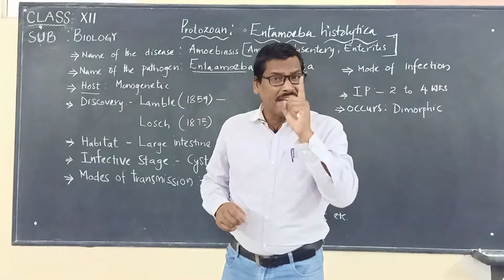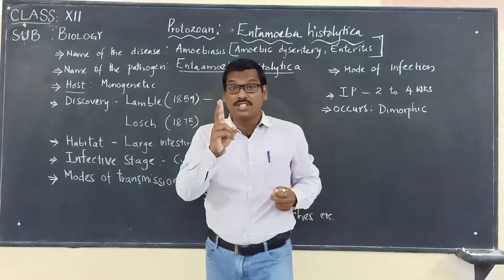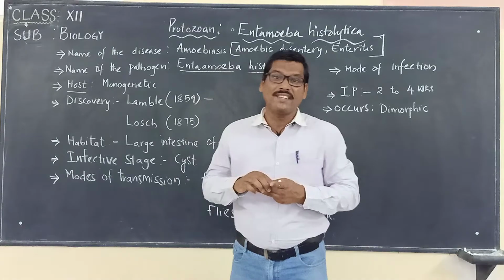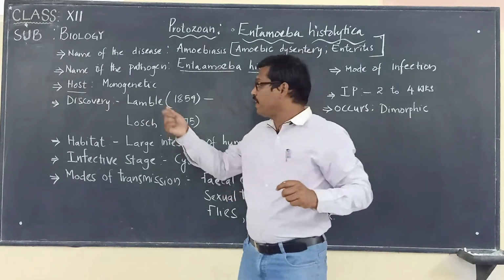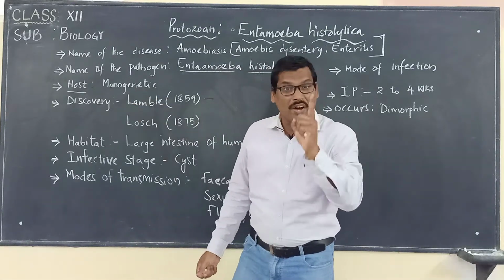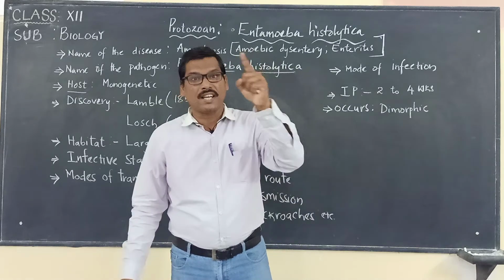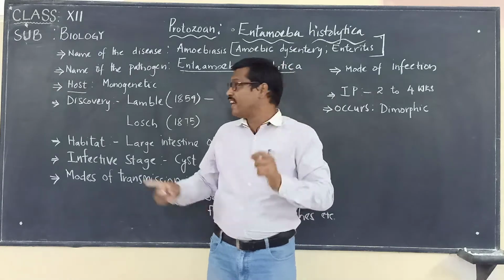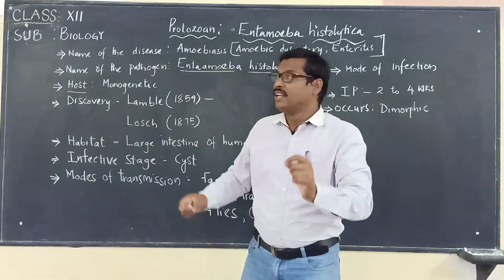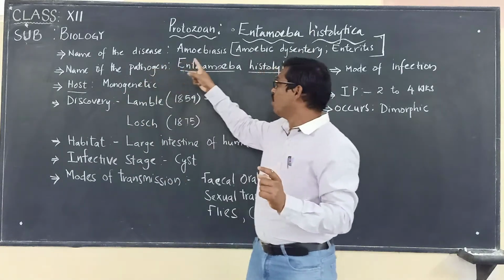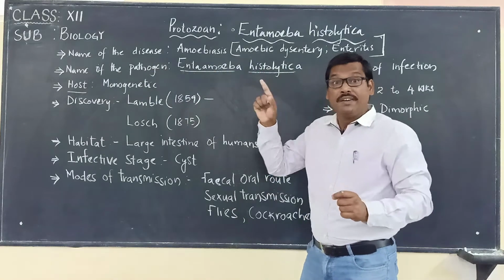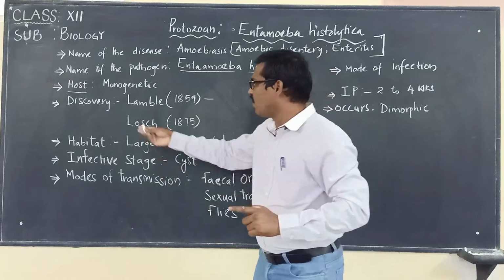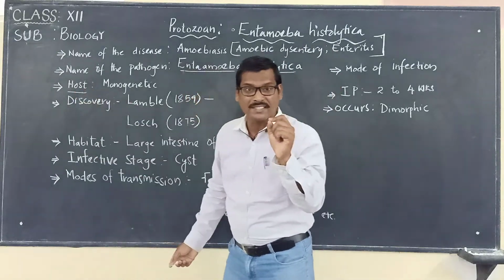Digenetic means what? Any organism, when it is using two hosts to complete its life cycle, we call it digenetic. And what do you mean by the word monogenetic? When an organism is completing its life cycle within one organism, it is called monogenetic. So this pathogen Entamoeba histolytica will be completing its life cycle within one organism, which we call the host.